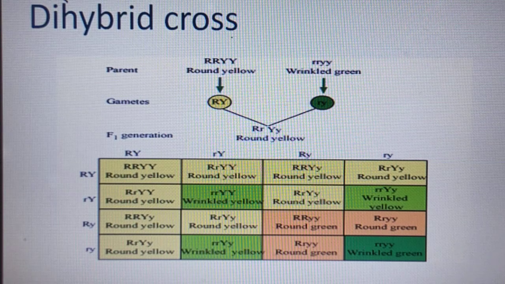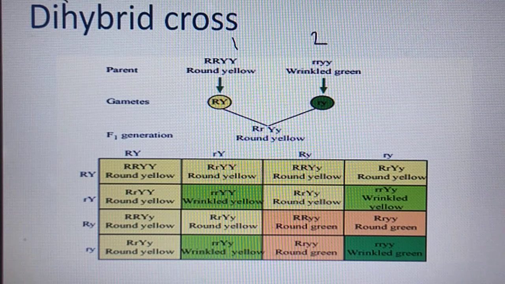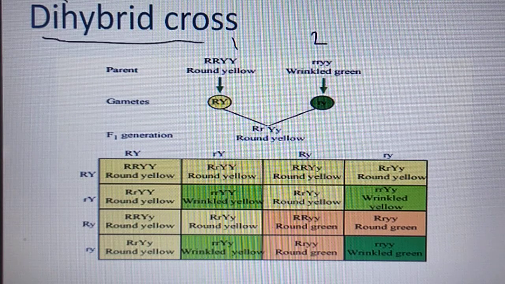So two parents are there. This is one parent, this is the second parent. The first and the second parent are different only in these two characters. That cross we call the dihybrid cross. So in the dihybrid cross, capital R, capital R, capital Y, capital Y is round yellow, and small r, small r, small y, small y is wrinkled green.